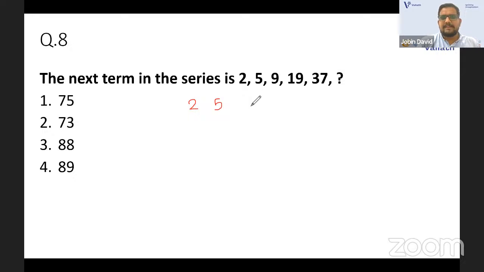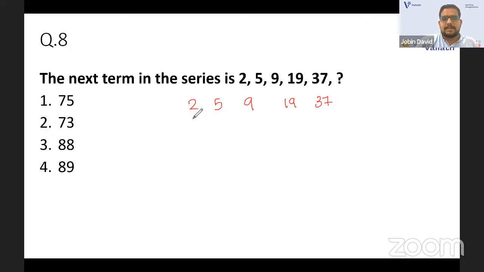You can find many relations with the terms. If I do one relation, you can find another one. It should be correct and it should follow all the terms. Like, don't look at the first two terms and then decide the pattern. Do it for every term in the pattern.